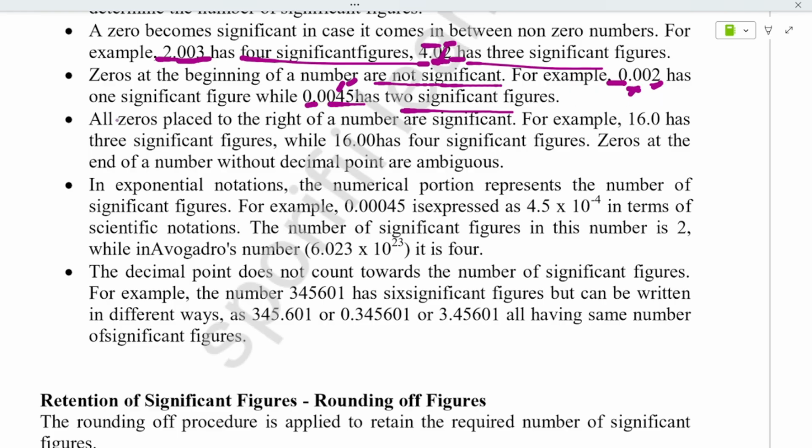Next, if you come to the next rule, all zeros placed to the right of a number are significant. That means, see, there are two non-zero numbers, and 16.0 is the example given here, right? See, this 0 is present after some non-zero number and it is on the right side, so they are saying it is significant. And if you count the number of significant figures, it will be 4: 1, 2, 3 and 4. See, here they have given zeros at the end of a number without a decimal. See, they are not having a point here, something like that. Okay, so they are significant. To count how many significant numbers there are, we are seeing these rules.